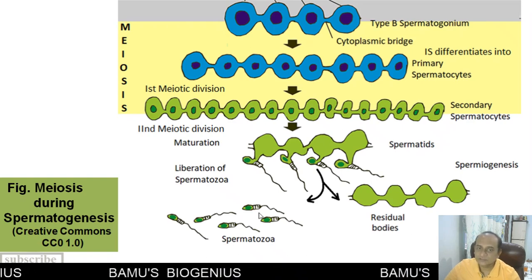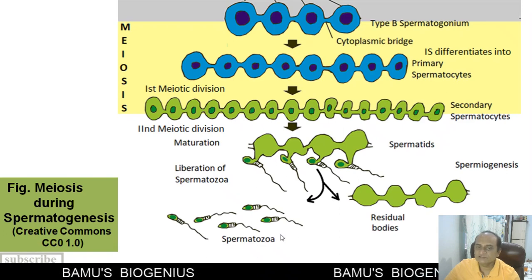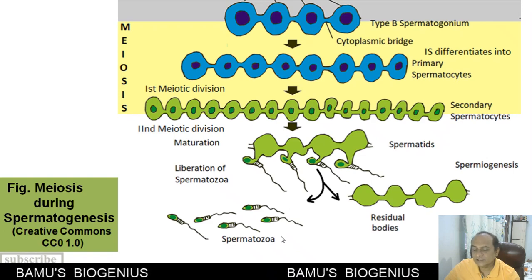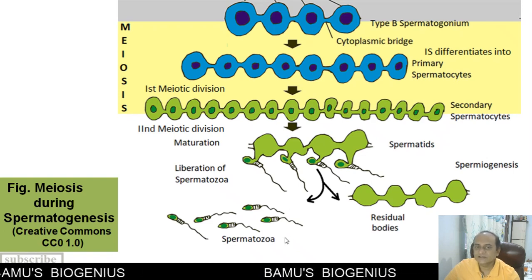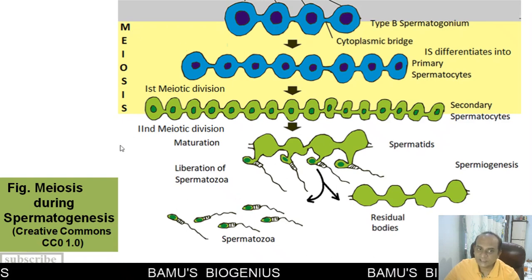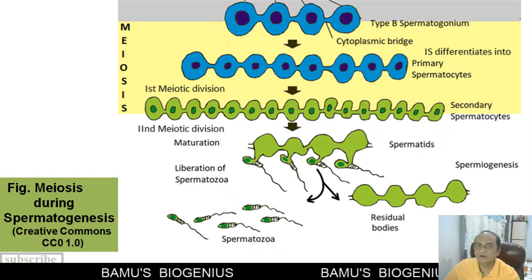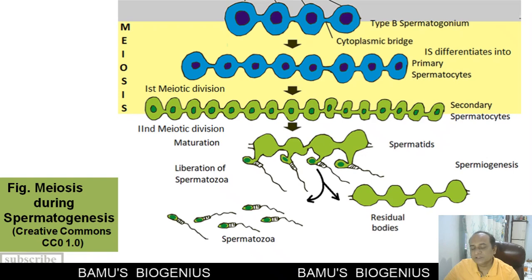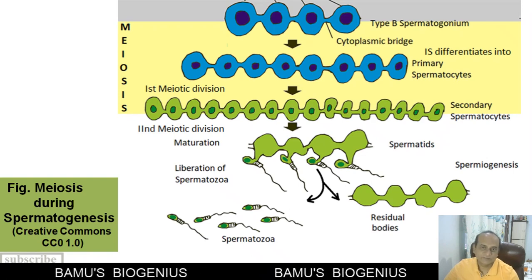So now these spermatozoa are inside the lumen and they are freely swimming haploid motile cells that can reach to the epididymis, and in the epididymis these spermatozoa are stored. So this is a meiosis that is taking place in the adluminal compartment of the seminiferous tubule.